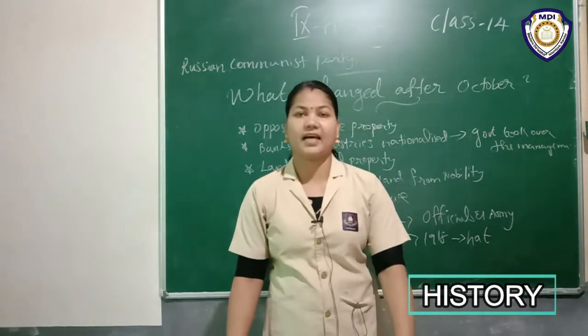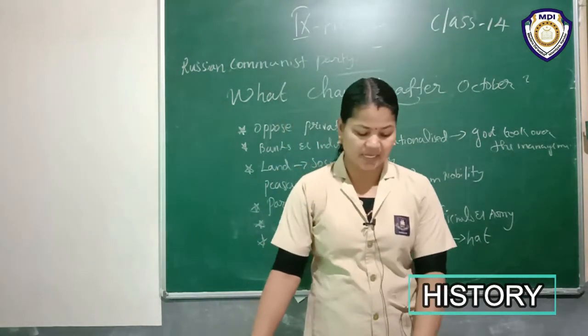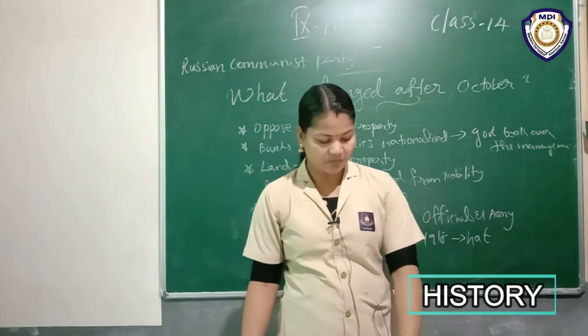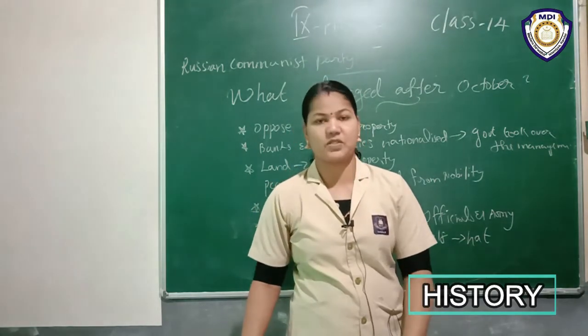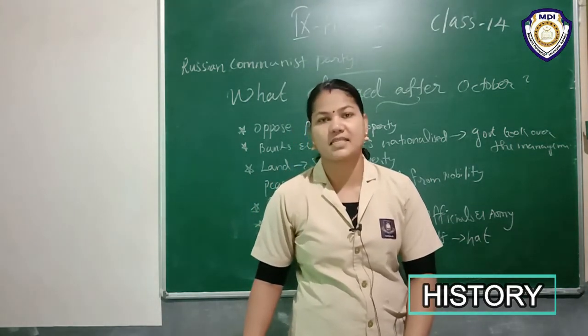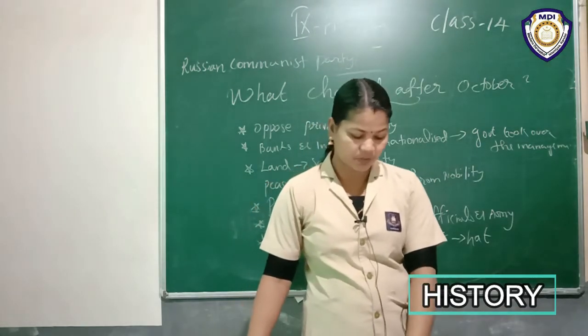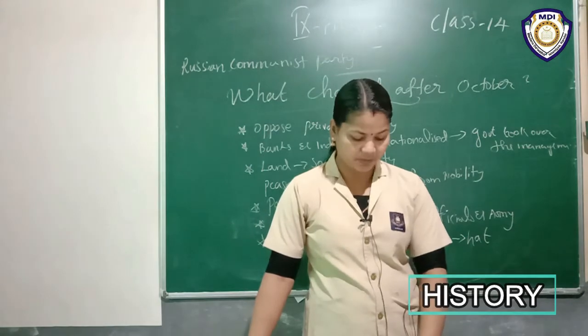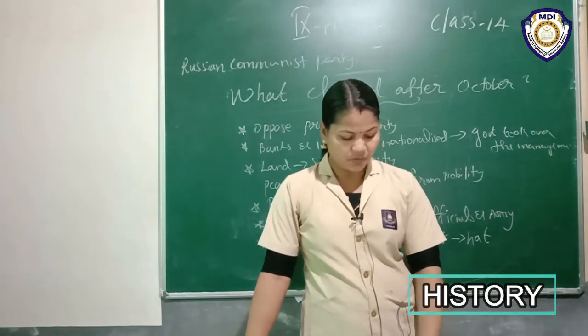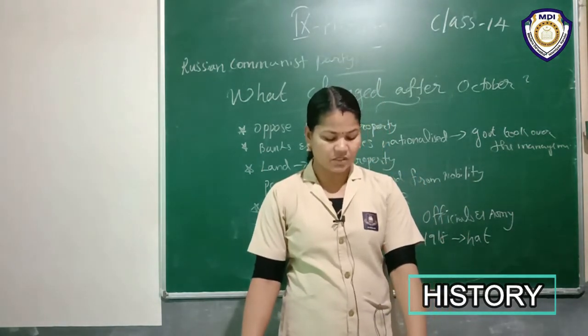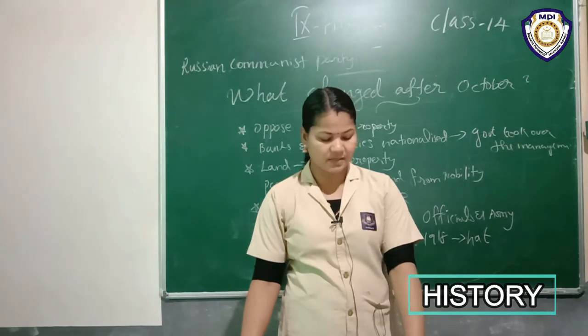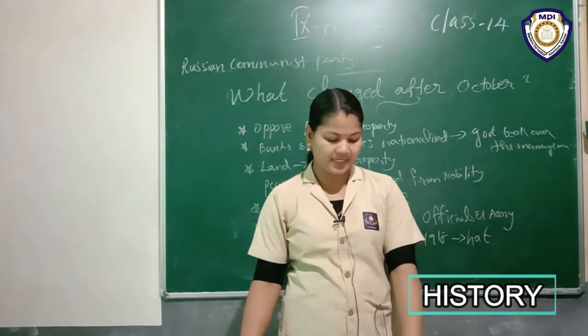Which Assembly? Constituent Assembly. He thought the old Russian Congress of the Soviet was more democratic than an assembly elected in uncertain conditions.